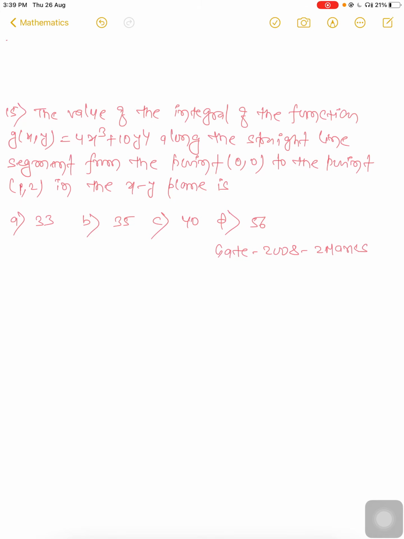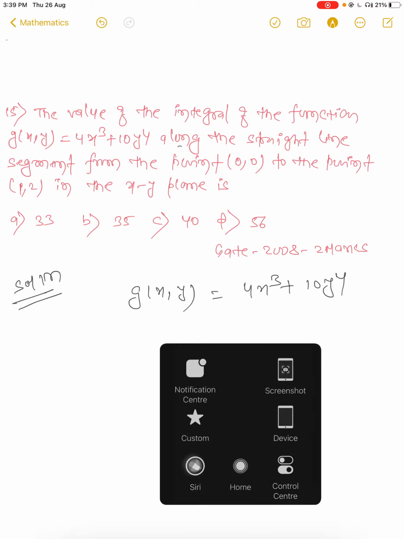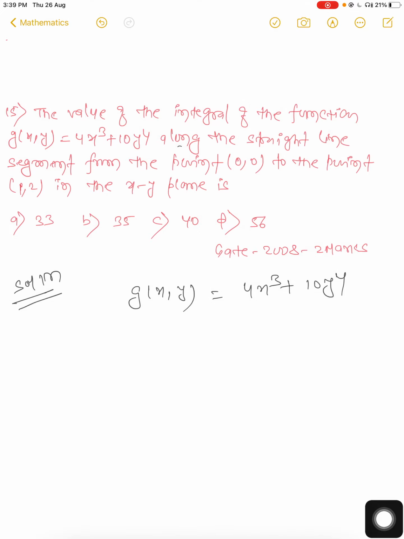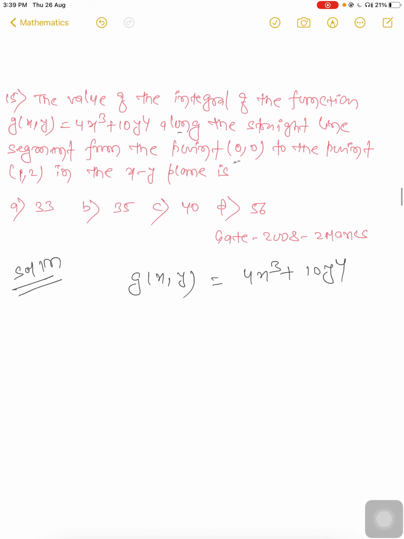I'm not discussing the shape of the graph, whatever shape it will be. We need the value of the integral of the function along the straight line segment, which has the points (0, 0) and (1, 2). So two points are given.